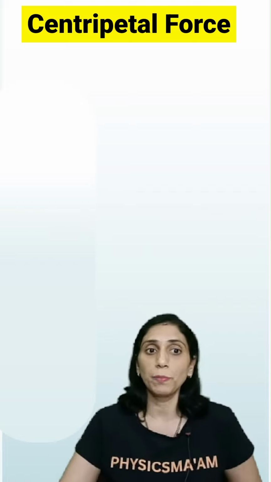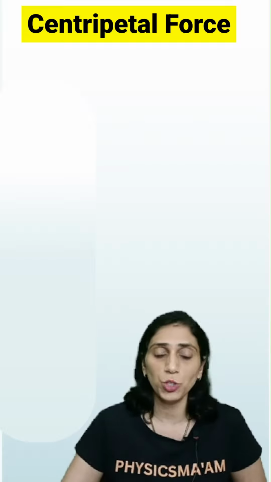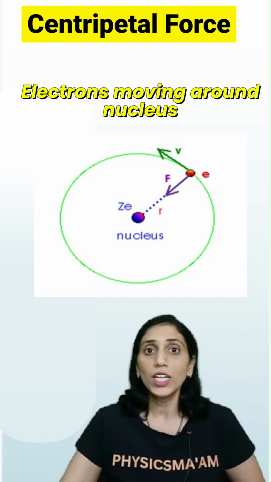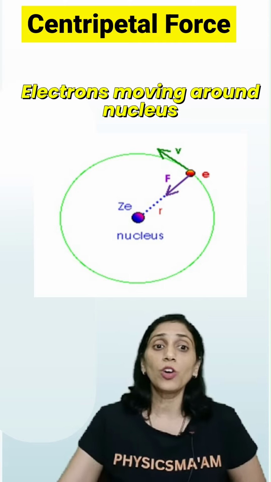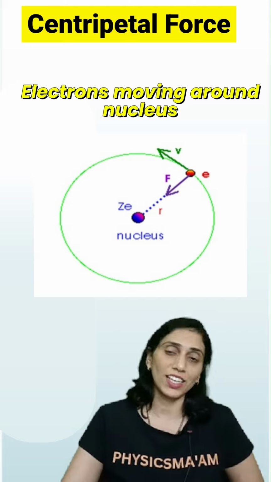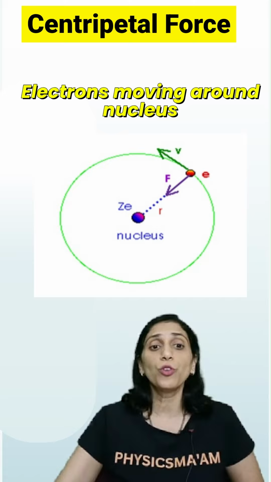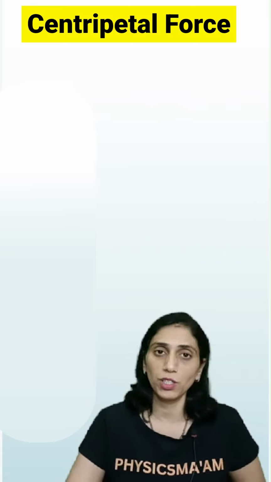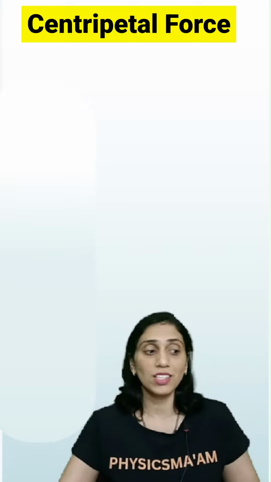Now let us see some examples and we will see what is it that provides the centripetal force in these types of motions. Now we all know that the electrons are revolving around the nucleus in particular orbits. Yes. Now when we are talking about those electrons, they are moving with a uniform speed but changing the direction. तो ये किस में है? They are in the uniform circular motion, and the force between the electron and the nucleus is providing the centripetal force here. Isn't it? तो ये एक example हो गया bodies experiencing centripetal forces.